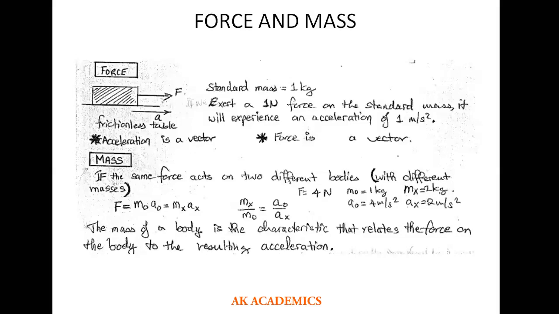And like we mentioned earlier, force is a vector. If force is a vector, our acceleration would also be a vector. And I also mentioned earlier, let me say it again, that our acceleration is always in the direction of the force. So as you can see here, you can see the force here. This force is in the forward direction, so the acceleration here would also be in that direction. As you can see, this is a frictionless table.